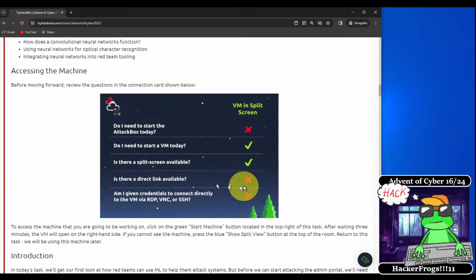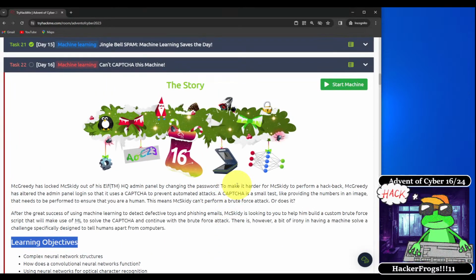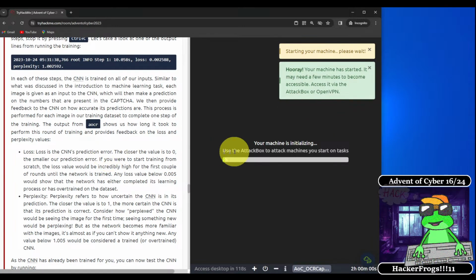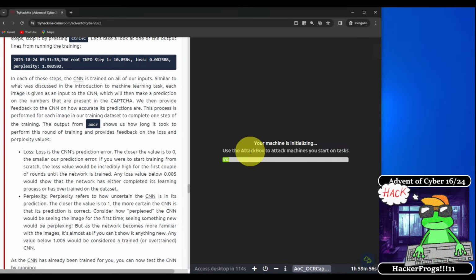All right then. For today's challenge, to access the machine, we do need to start a VM, and there is split screen available. What we need to do at the top of the day 16 task is click on this button right here to start the virtual machine associated with today's task. That's going to split the browser tab in two with 2 panes. On the left-hand side is the TryHackMe webpage, and on the right-hand side is the virtual machine that we're going to be using to solve today's task.